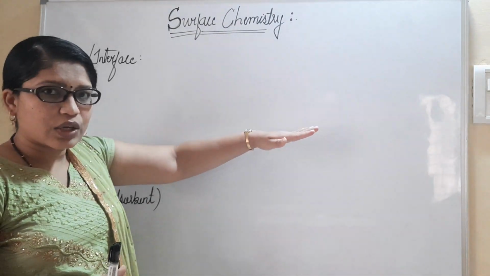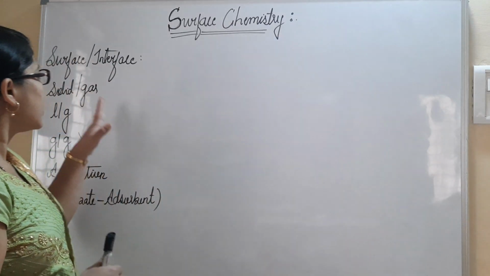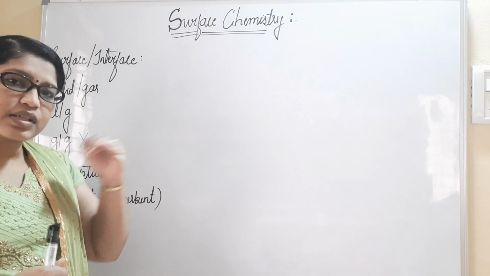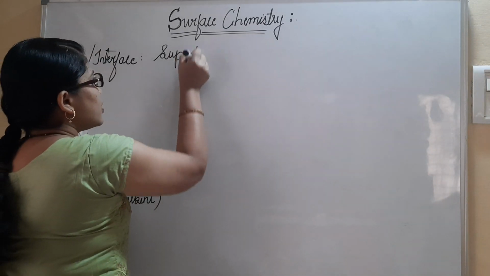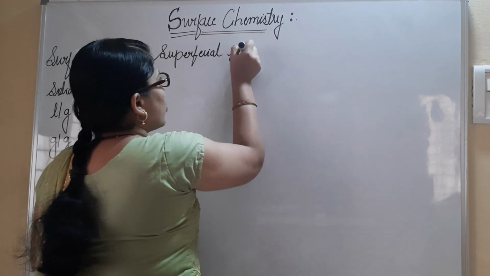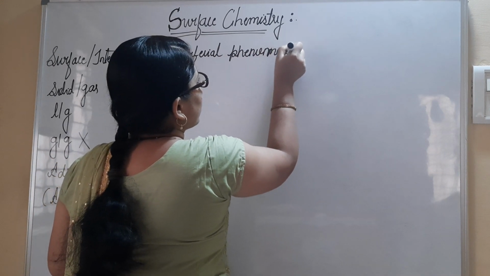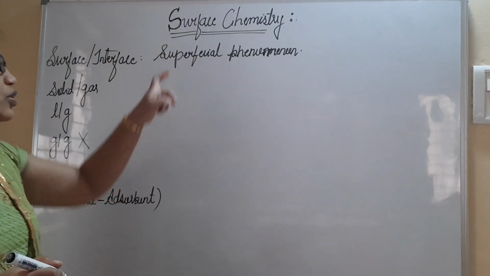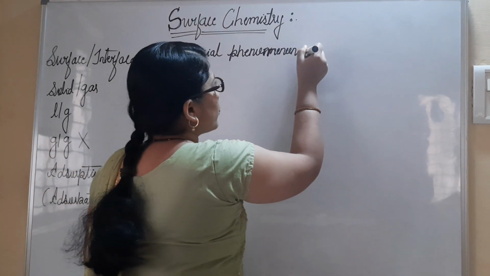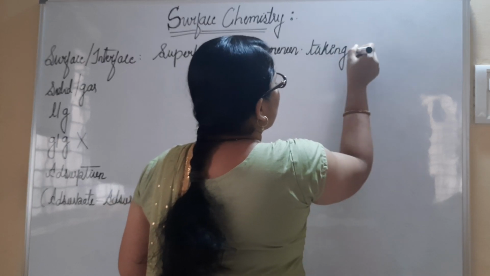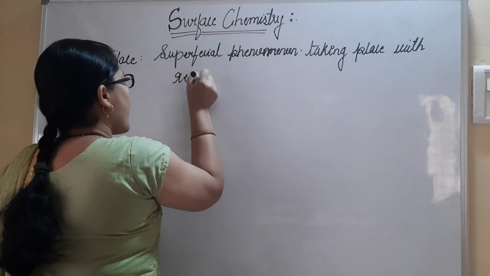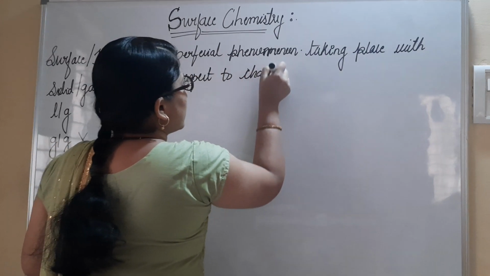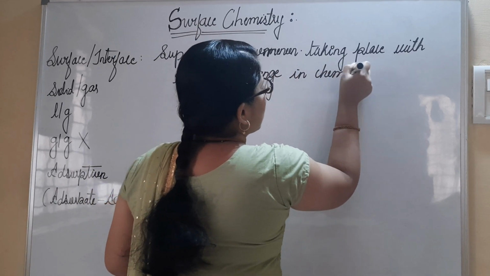In between, there is an exact mark which separates the solid phase from the gas phase, referred to as the solid-gas interface, or solid-gas surface. So the surface or the interface is nothing but a superficial phenomenon, or surface phenomenon, which takes place with respect to change in chemical reactions.